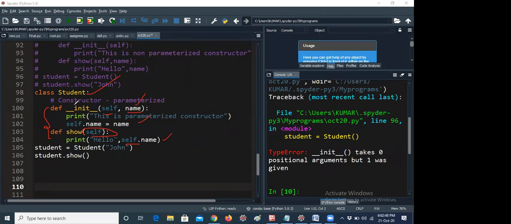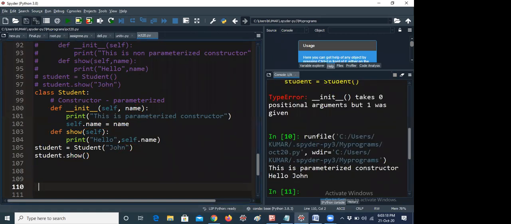That means whatever the parameterized constructor has, it is calling the name. Even though show is not called with any parameters, I am declaring it as show of self. So hello self dot name, that means our name will be printed, whatever John it is getting. Hello John will be displayed. Whenever you are passing a parameter, you can access it from here and also from other functions, but within the same class.